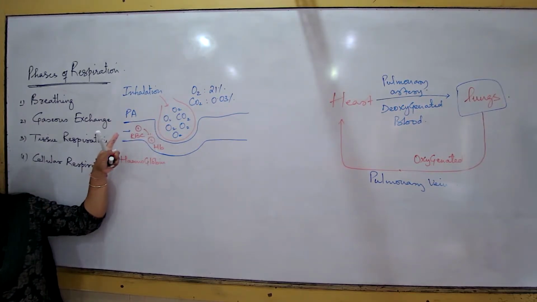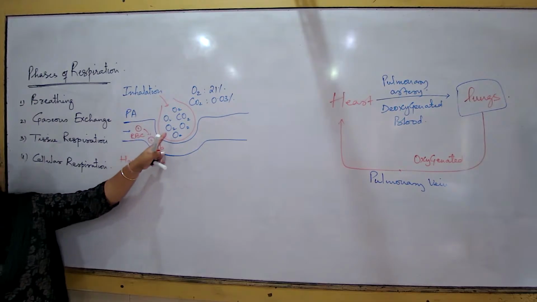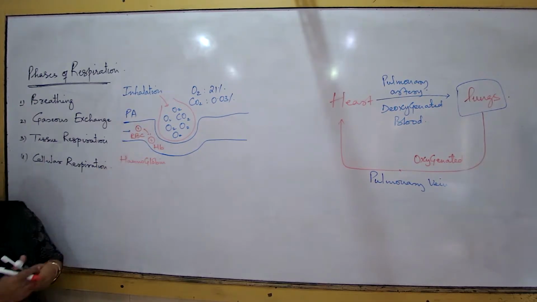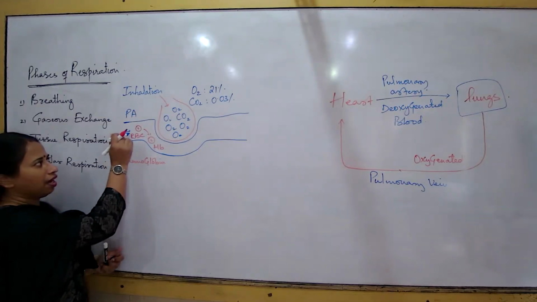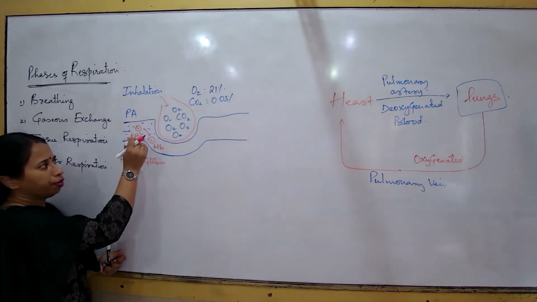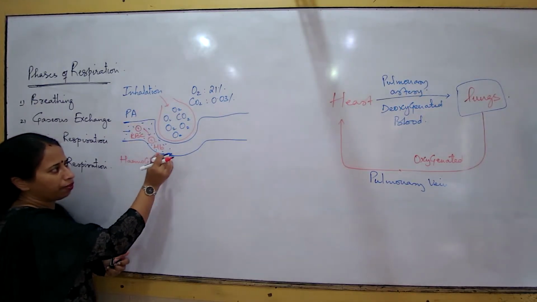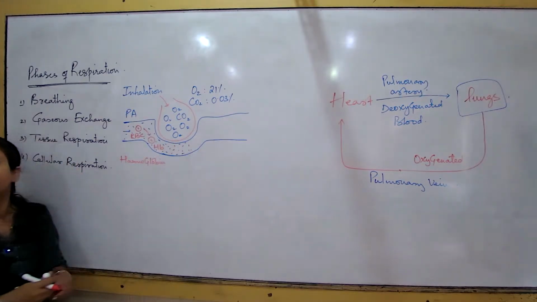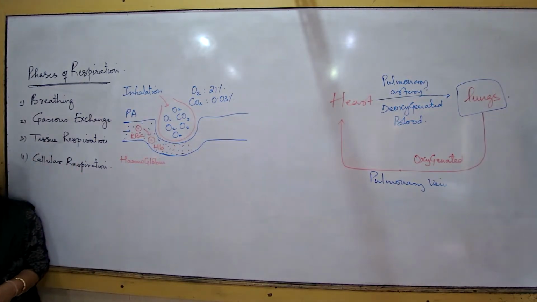The blood which is moving towards the alveolus is deoxygenated, and this deoxygenated blood I intentionally show in blue. Always remember the blood is impure, meaning it has more carbon dioxide.